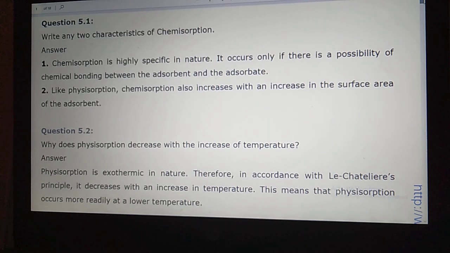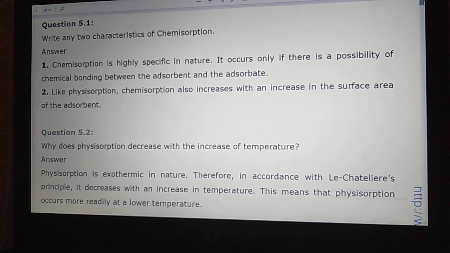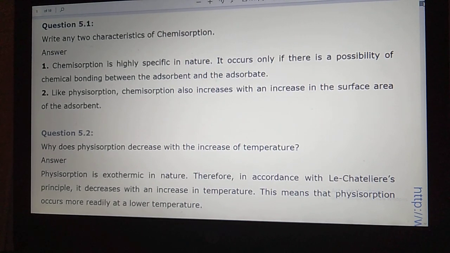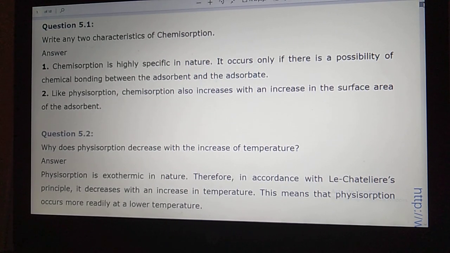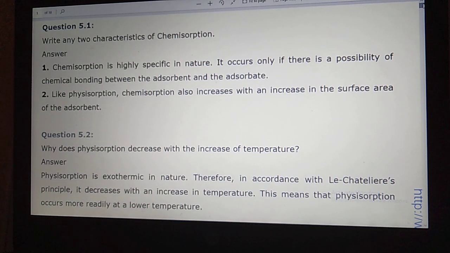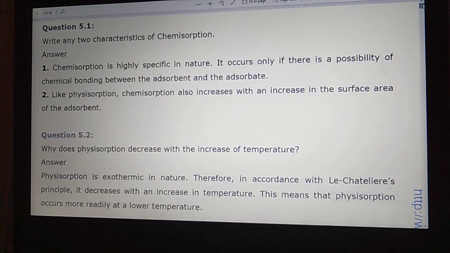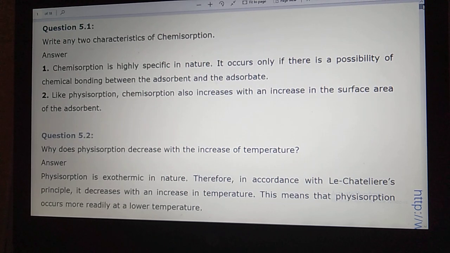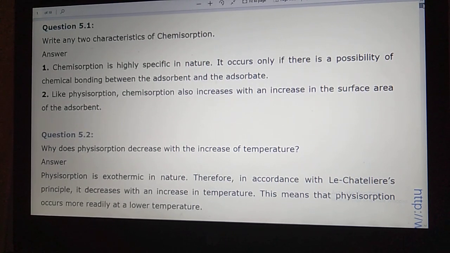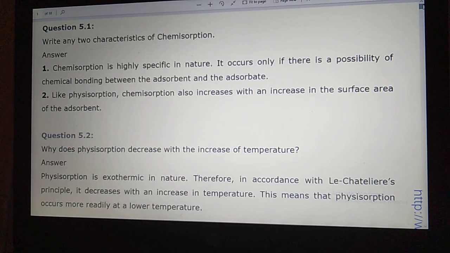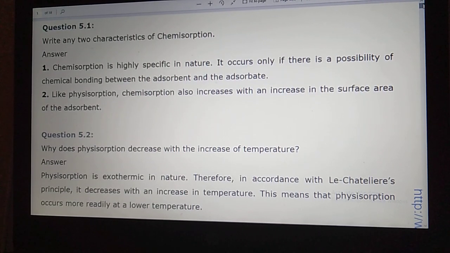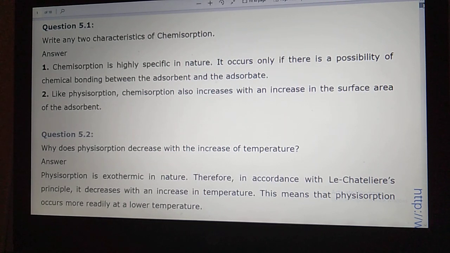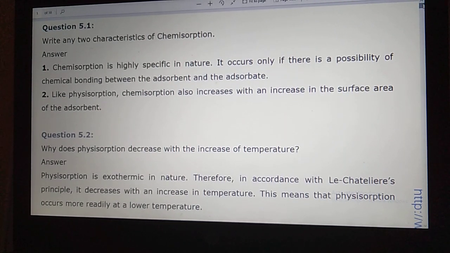So there are so many characteristics, but the first characteristic is that chemical adsorption is highly specific in nature. Dear friend, why is it specific in nature? You know that in chemical adsorption, a new chemical bond forms. A new chemical bond results in the formation of a new product. So it will be highly specific, and it occurs only